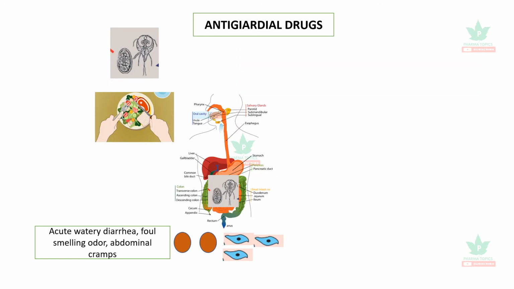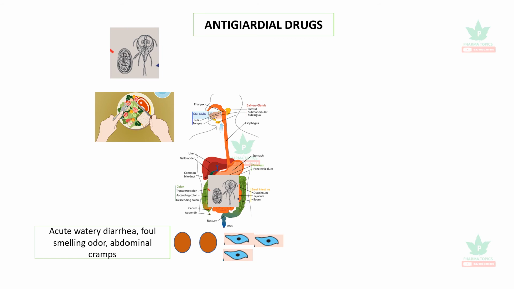So let us see the anti-giardial drugs. Giardiasis is caused by Giardia lamblia, a protozoa, which enters into the GIT through food contamination. Similar to amoeba, it has both the cystic form and the trophozoite form. It causes acute watery diarrhea, which has a foul-smelling odor and may cause abdominal cramps.